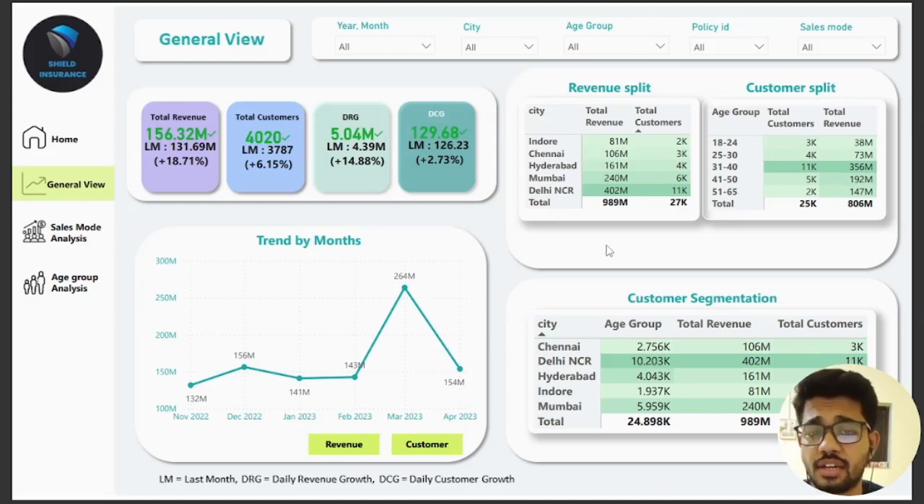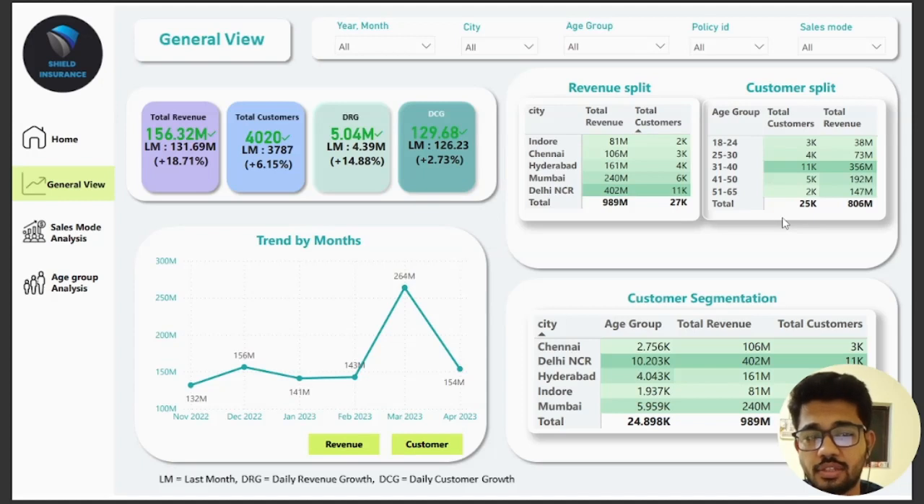So now let's see the revenue split and the customer split. If we see the revenue split, the top revenue generating cities are Delhi, Mumbai, Hyderabad, and Chennai, and the total customers as well for Delhi is the highest, followed by Mumbai and then Hyderabad. Now let's see the customer split.